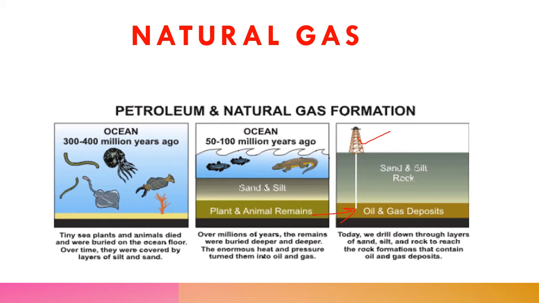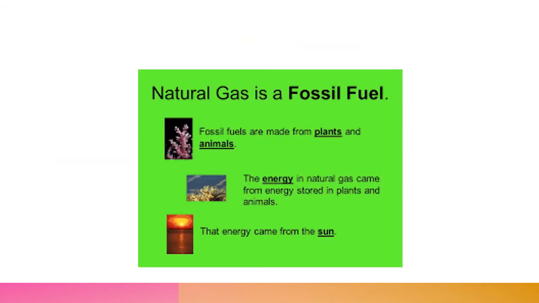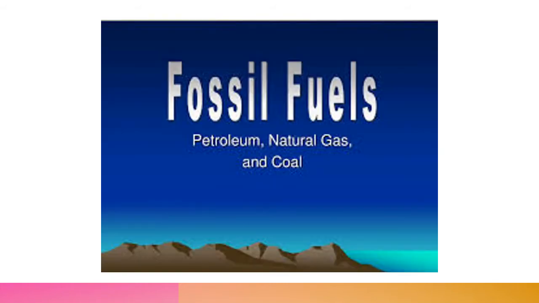Natural gas is a fossil fuel. Generally a fossil fuel is something which is made up from the dead remains of plants and animals, and since natural gas is obtained from dead plants and animals, it is called a fossil fuel. But not only natural gas; coal and mineral oil or petroleum, which we studied in our previous videos, are also fossil fuels along with natural gas. So all three are fossil fuels.